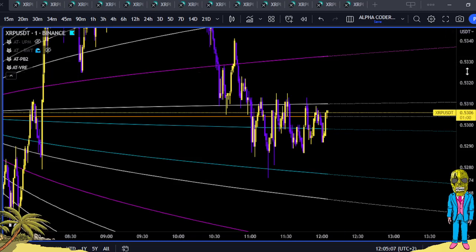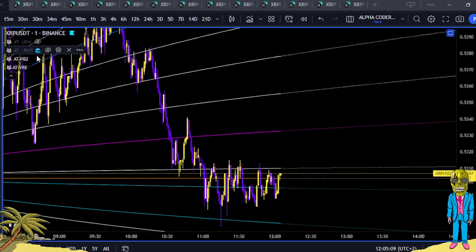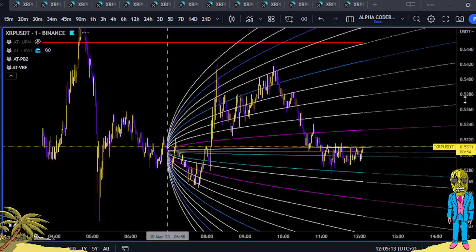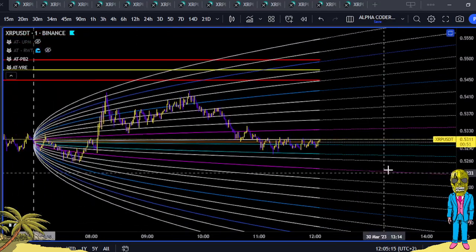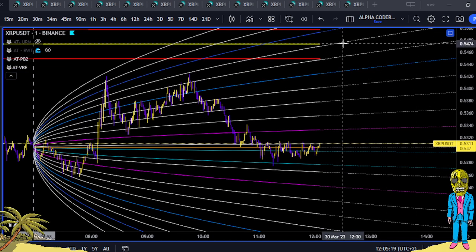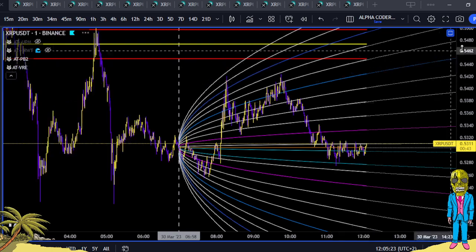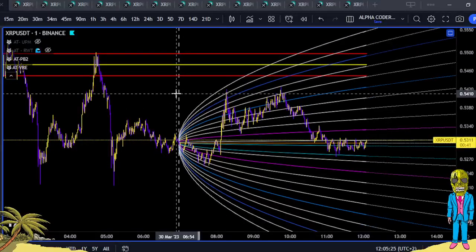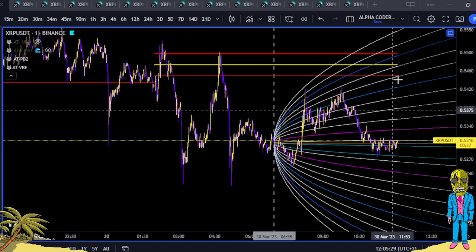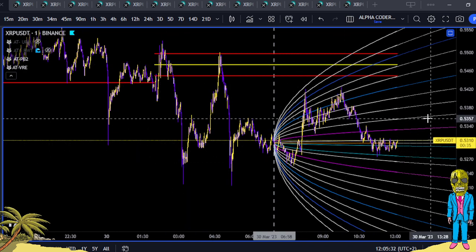Now I will just put some targets up for my friends that intraday trade. Sorry, I have to zoom out here. We can see that XRP has a daily mean reversion point, volatility mean at 54.74 cents. So it did fall, and it has tagged it already twice. Third time lucky, we'll find out.